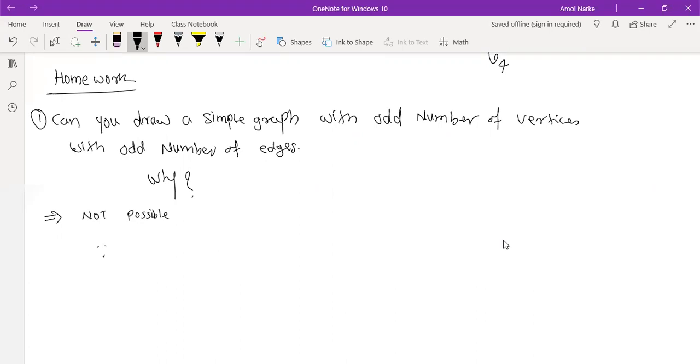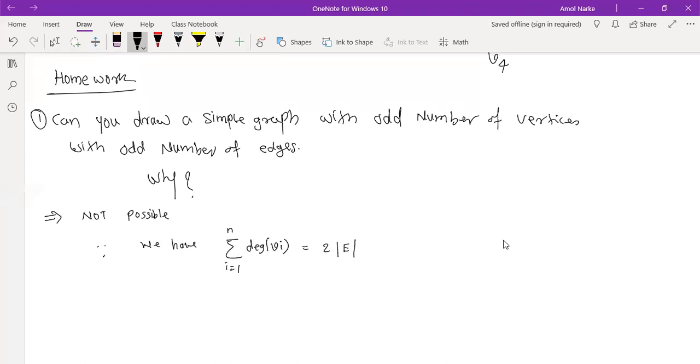Since we have the degree sum formula, the summation of all degrees of vi, where i goes from 1 to n, is nothing but twice the number of edges. So whatever degree we count is two times the number of edges. Ultimately the degree sum becomes even. That is what I wanted to say using this formula. We are talking about odd, so we never get an odd number here.